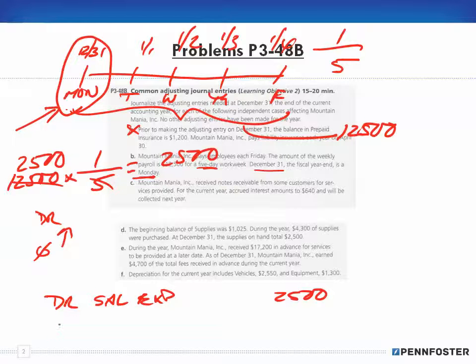Since debits have to equal credits, we credit something else. Well, what are we going to credit? We're not paying Monday's pay until Friday, so it's something that we're going to owe on Friday. And if we owe something, that's a liability. If we look at our liability accounts, we'll see a salary payable account. And so we credit salary payable for $2,500, and that's our entry for the payroll expense.